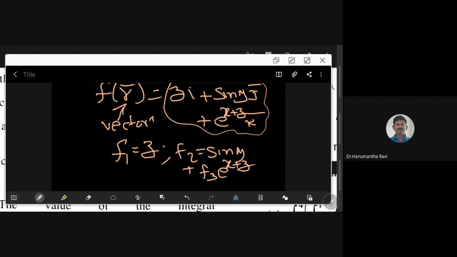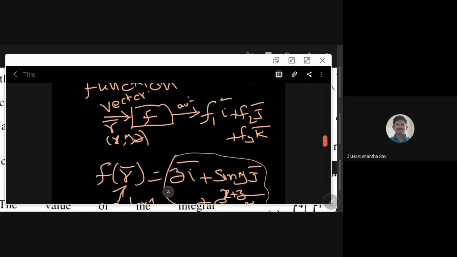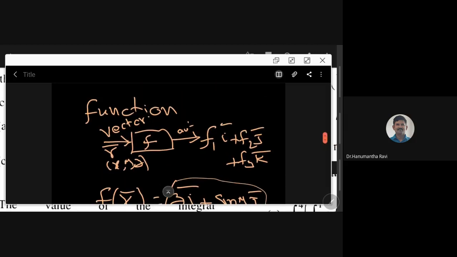This I call simply a vector valued function, because throughout our discussion we should fix some notation. So an example of a vector valued function I have shown.